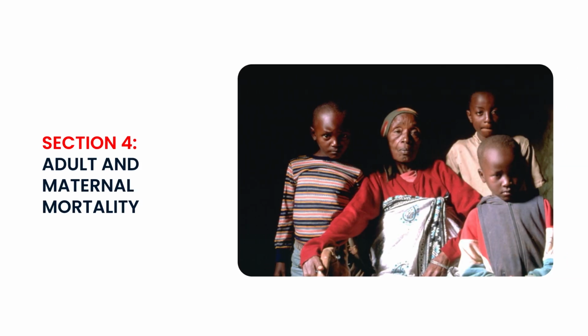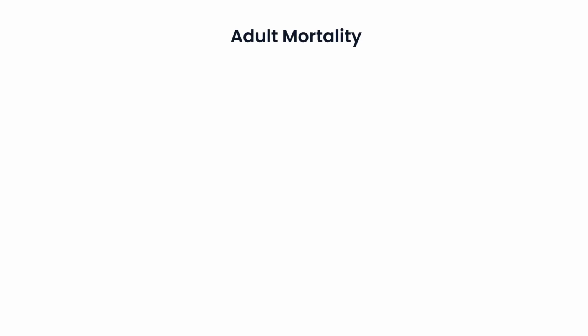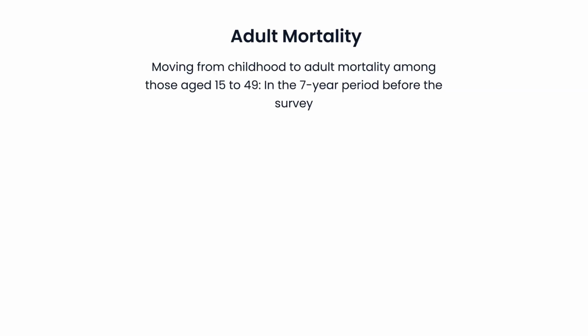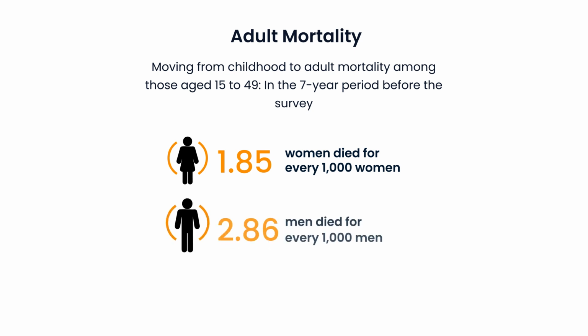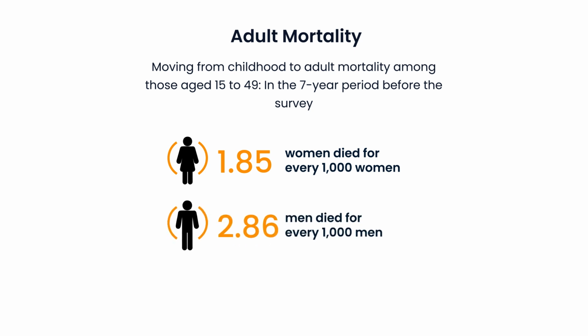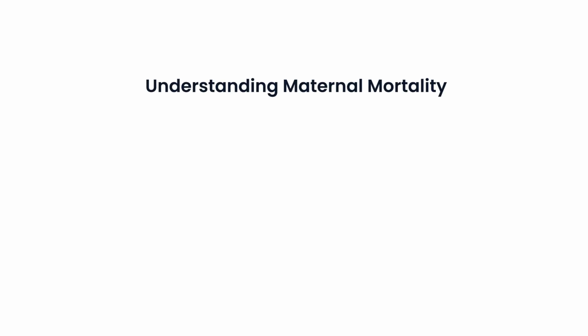Section 4. Adult and maternal mortality. Adult mortality. Moving from childhood to adult mortality among those aged 15 to 49. In the 7-year period before the survey, the age-adjusted mortality rate was 1.85 deaths per 1,000 women and 2.86 deaths per 1,000 men.